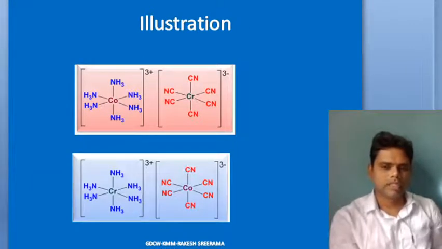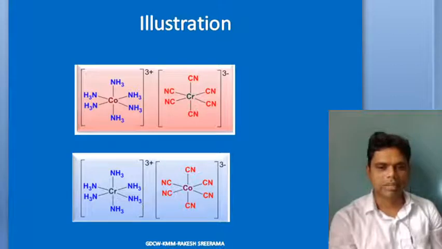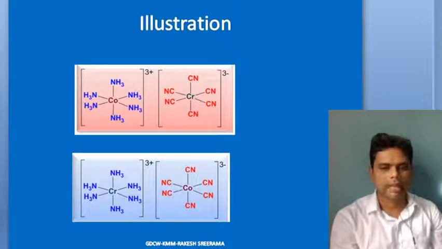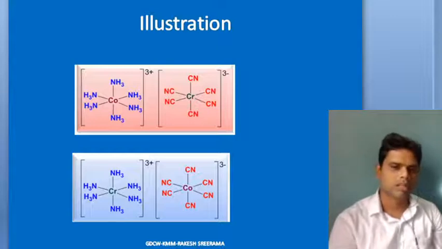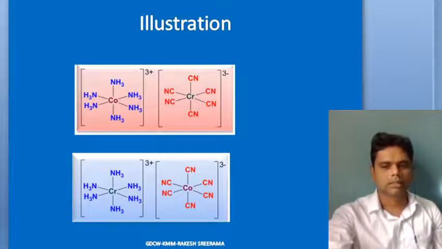So let us see the illustration of that. That is our first complex with cobalt having 6 amines and chromium surrounded by 6 cyanides. One is +3 charge and the other is -3 in charge, and its isomer, the bottom picture, is indicating its isomer, where we have simply shifted ligands. Water and amine ligands are shifted to chromium now, and cyanide ligands are shifted to what? Cobalt. As usual, we have a practice of writing the plus charge first and then the minus. So the plus complex has to be written first, and then the minus complex in depicting the formula. So that's how you can write coordination isomers.